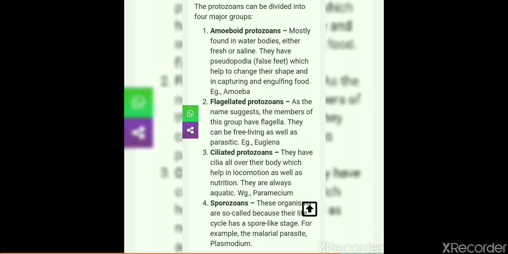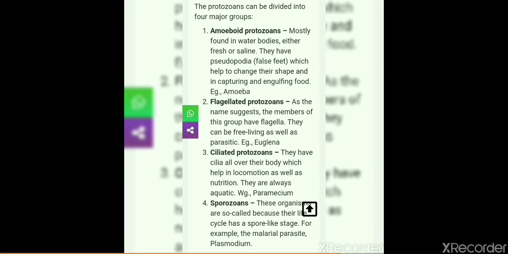The next group is ciliated protozoans. They have cilia all over the body. These hair-like structures help in locomotion as well as nutrition, because the movement of cilia also helps to capture and collect food from around. They are always aquatic. The example is Paramecium, which has cilia all over the body.